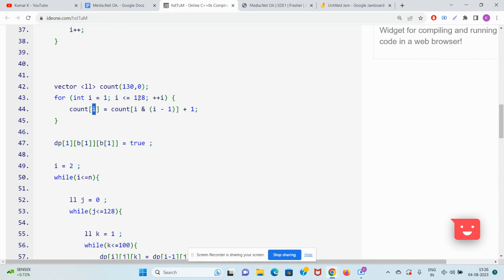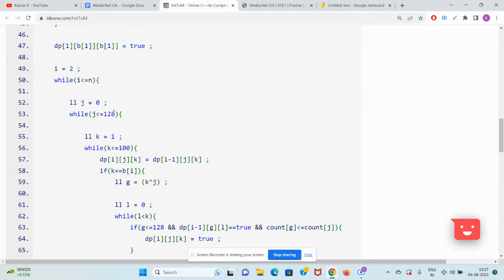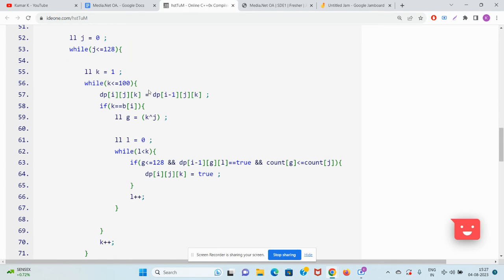Okay, now guys, one more base case, dp1 of b of 1 will be true. This means what? If you are only considering the first element and you put the first element of the array, then the XOR will also be the first element, so b of 1, and the last element will also be the first element, b of 1, so that is true. Now guys, you start iterating from 2 till n. The different XOR values you will try to accomplish. For DP I J, J will go from 0 to 128. The last element can be from 1 to 100, so K is going from 1 to 100.